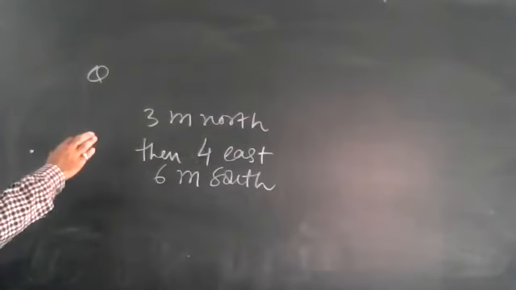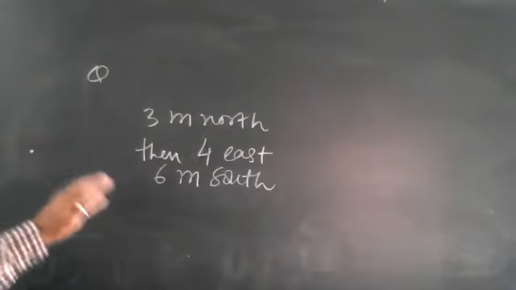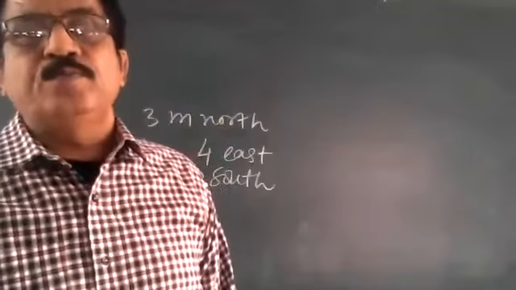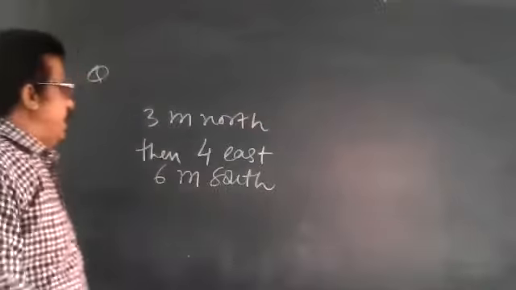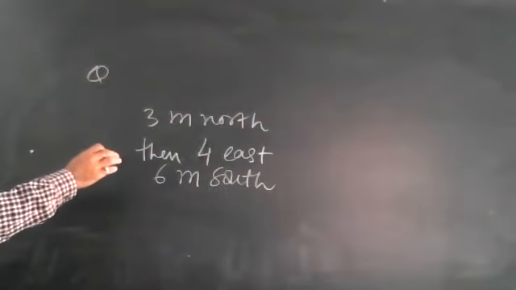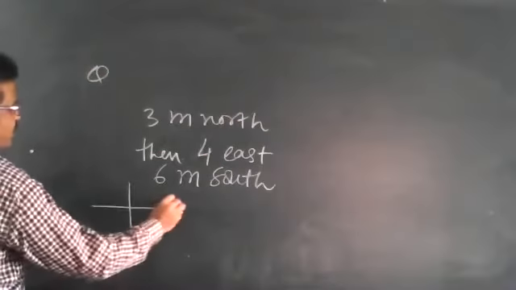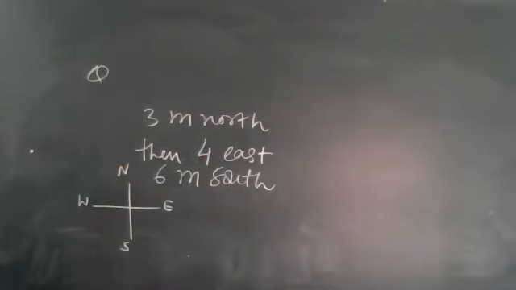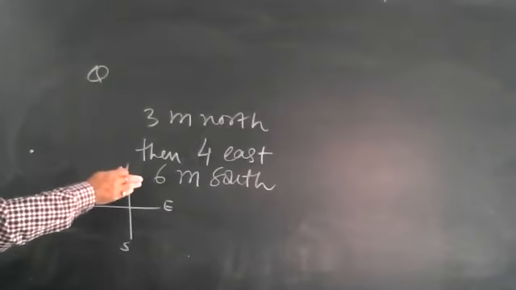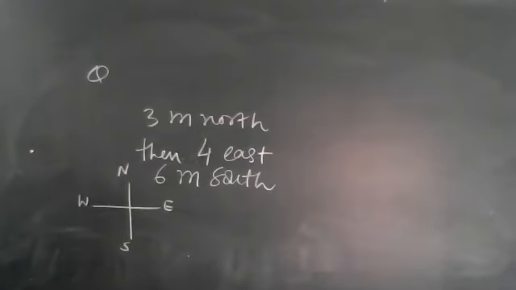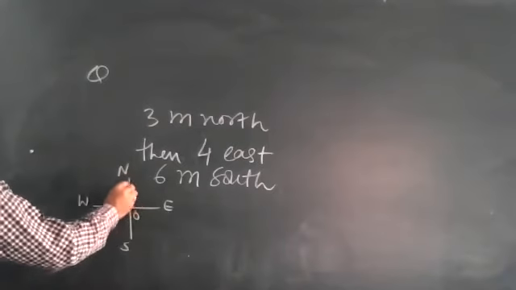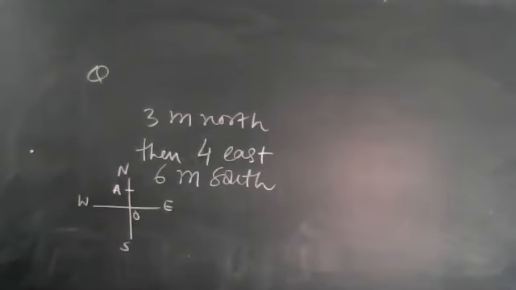Calculate the distance traveled and the displacement. This is the question for you. Again I am telling, I am just giving a hint for you. Suppose east, west, north and south. Initially a particle moves 3 meter north. Say the starting point is O, here it is 3 meter.